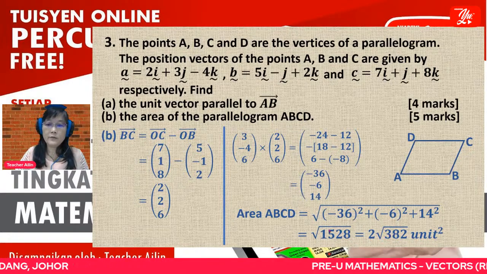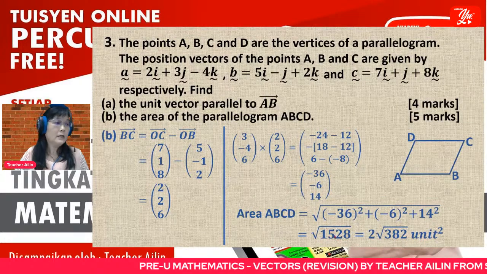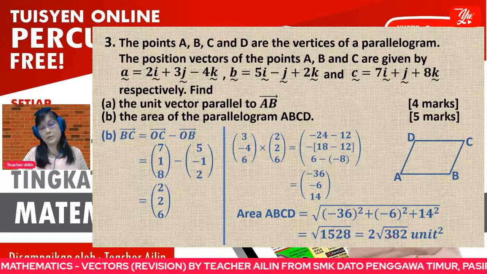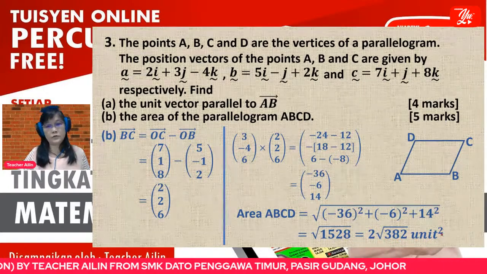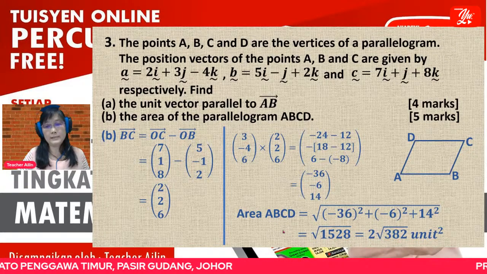All right, so if you want to write your answer in exact form, remember this one must be in exact form. Okay, the square root must be in the simplest form. So finally, remember the unit is unit power 2. So this is the area of the parallelogram ABCD.